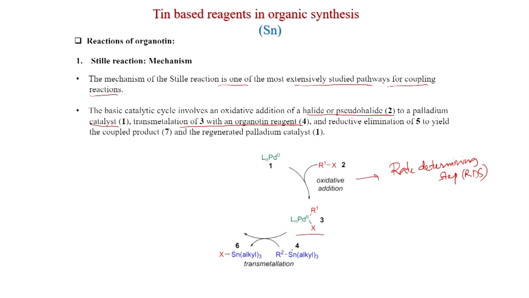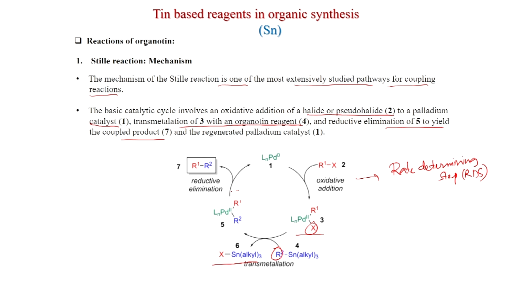The R2 is coming from the tin, and this X will be displaced by R2, and X-Sn-alkyl 3 is formed, and R2 adds to the palladium, and then reductive elimination of this intermediate yields the coupled product.